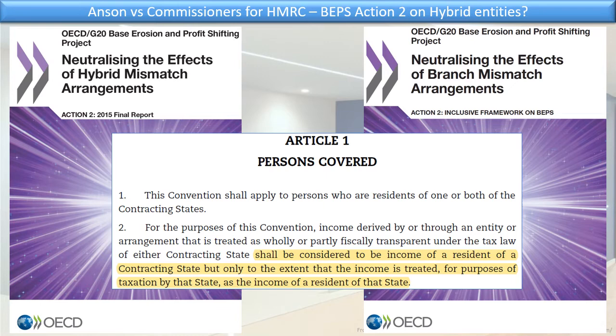Whether that means that you should then argue that it must be income of Mr. Anson, I would argue, well, whose else income could it be? And in that way, Article 1 maybe does change the outcome a little bit, but still, it was not necessarily winning the argument for Mr. Anson, right? Because the argument wasn't whether it was his income; it was whether the income that was his income was the same income as the income that he paid tax on in the UK. It's really splitting hairs very finely. But I think the UK courts tend to be very, very good at that. I'm not saying it's not real. I'm just saying they're very, very good at it.